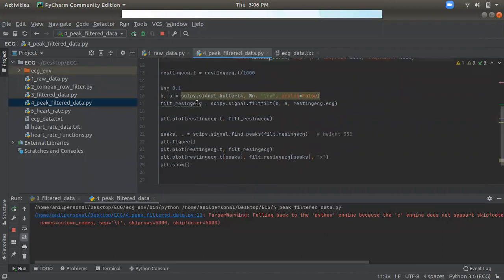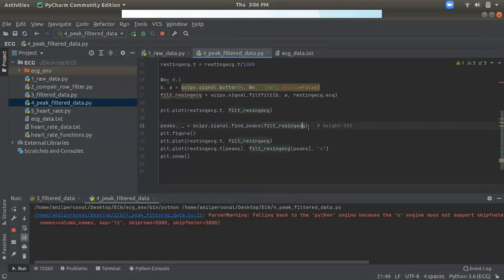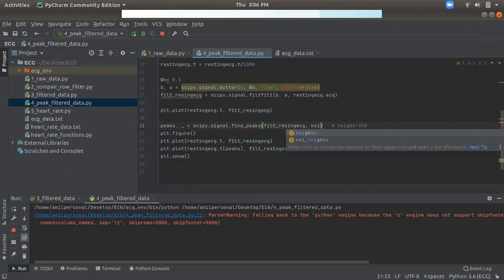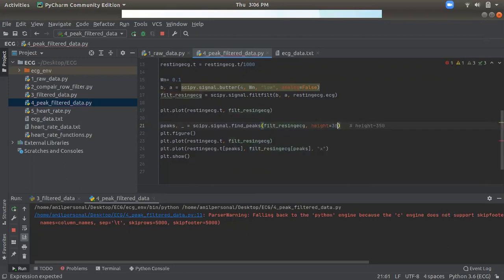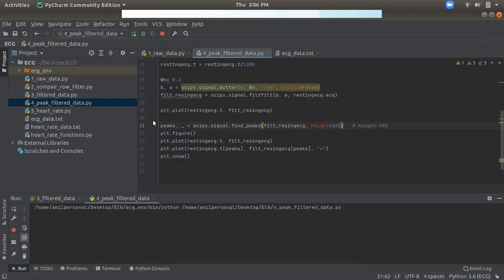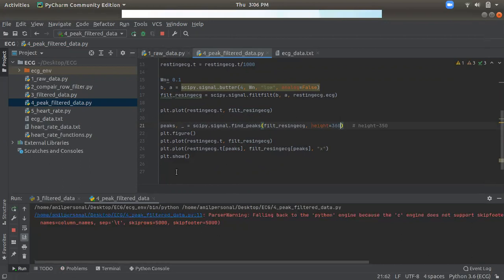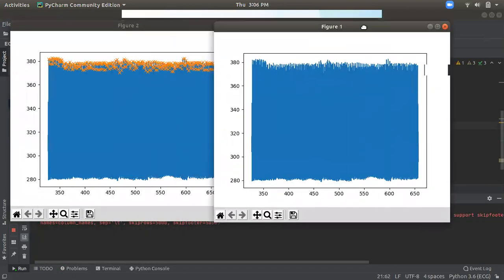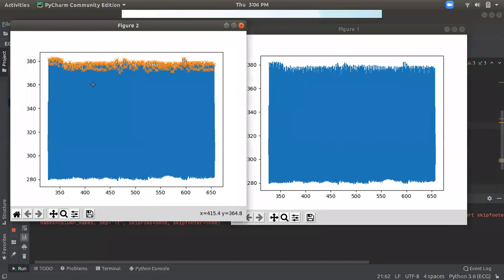So let's go to here. Here we have to specify the height, which is above 360. Now we will discuss what is going on, but we have to rerun this. We have to get our feature data first. Yeah, now it seems okay.